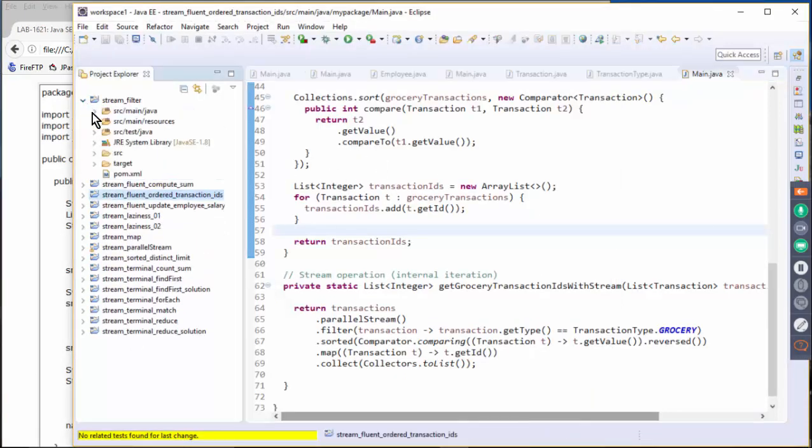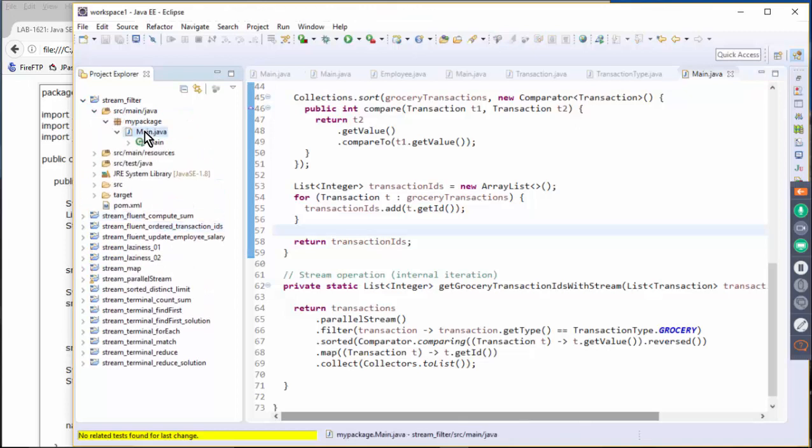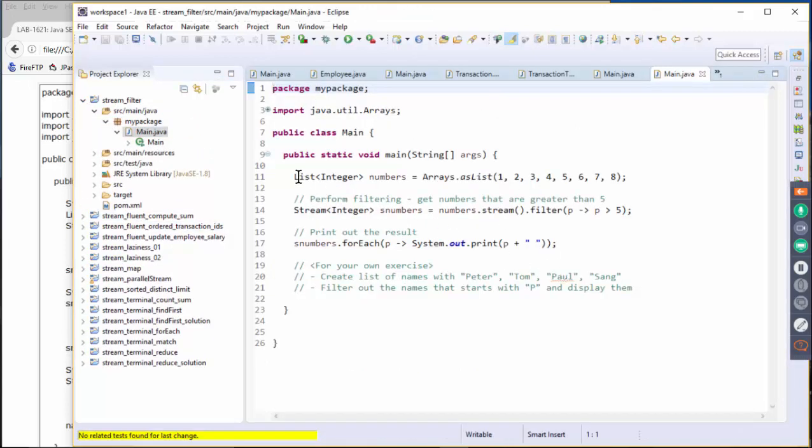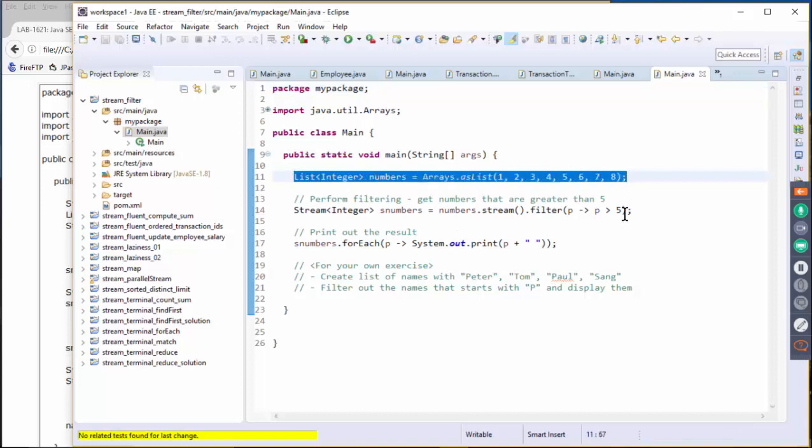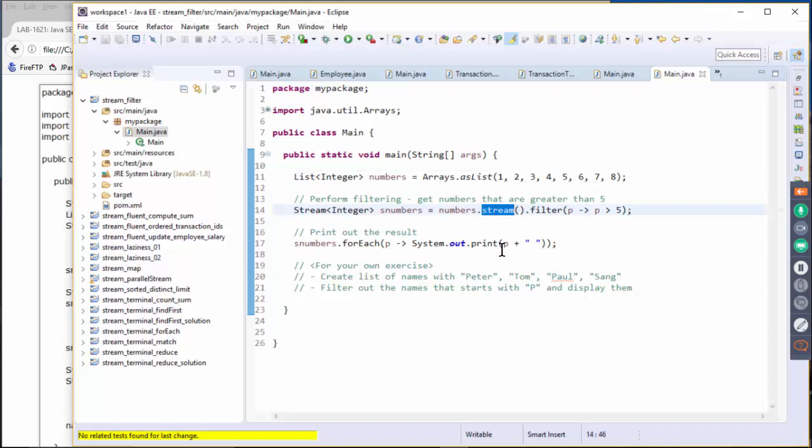Let's try filter first. We have seen examples of filter already. Okay. So Main.java here. Here we have a list of integers, and then we create a stream from the list of the integer objects. And then we are going to just filter. We're going to actually get numbers that are just greater than 5. Okay, and then from the stream object, we are going to call forEach. So this forEach is basically the terminal operation in which you are going to display the value of it.